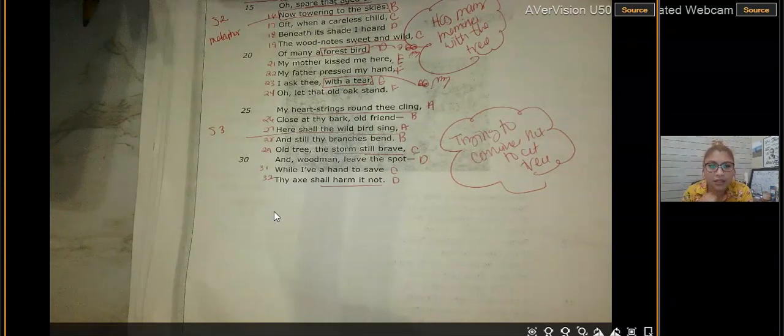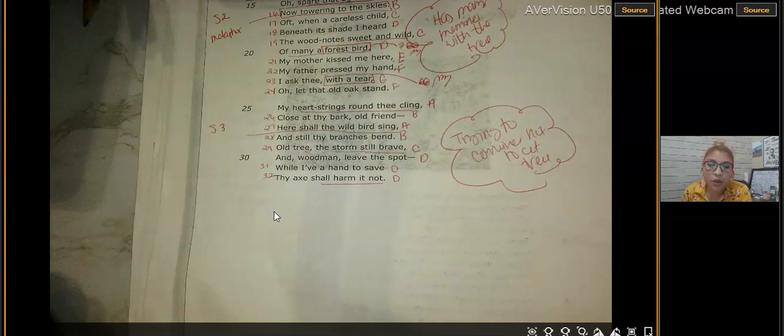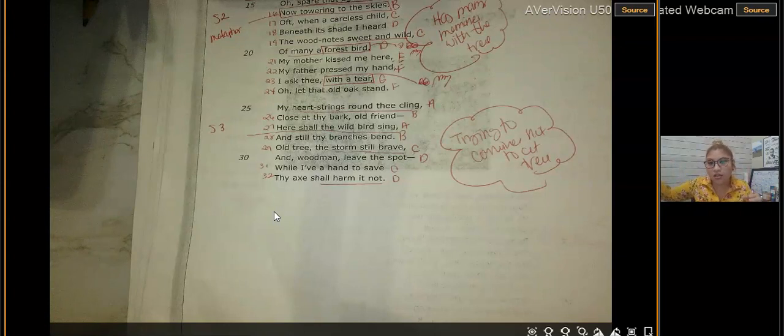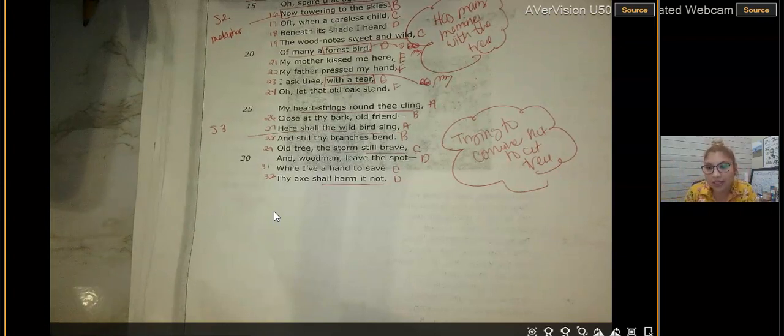Now look what it says on line 25. "My heartstrings round thee cling, close at thy bark, old friend." So, my heartstrings round thee cling. Does it literally mean that his heartstrings are holding on to the tree? No, right? It means figuratively it's holding on to it. It has so much value to it.